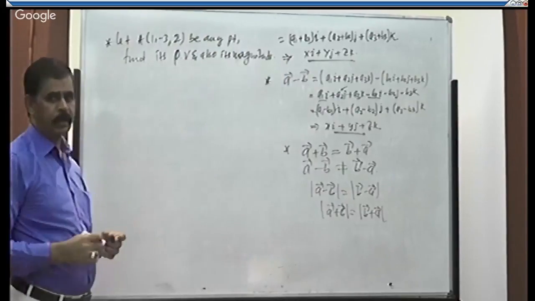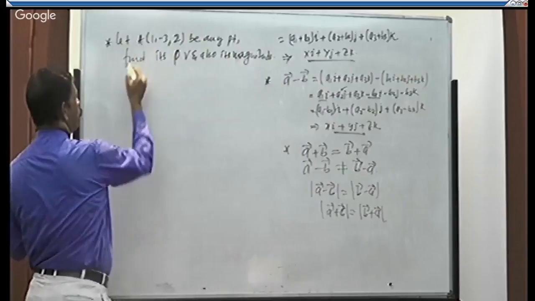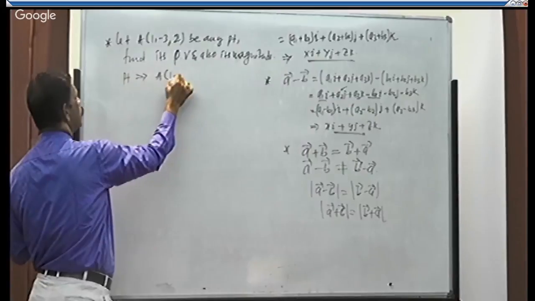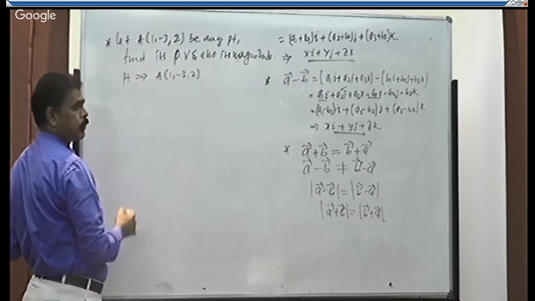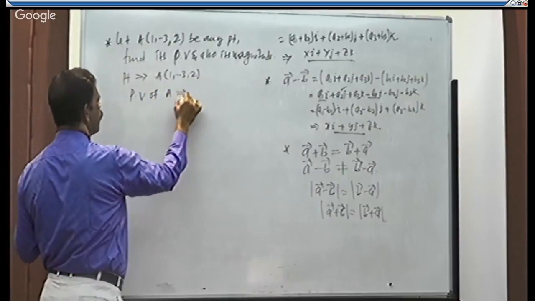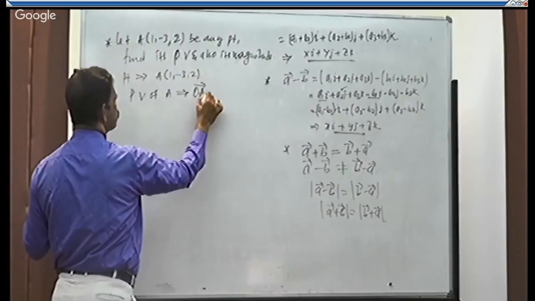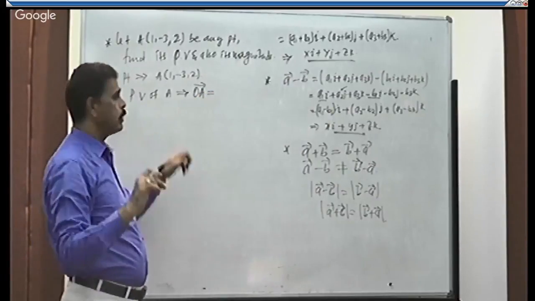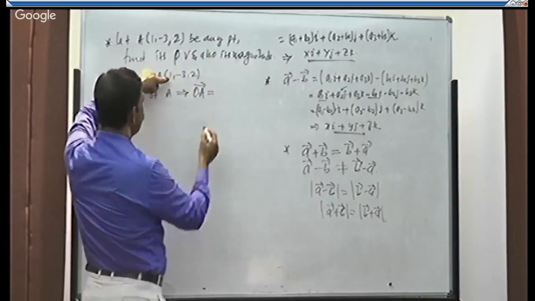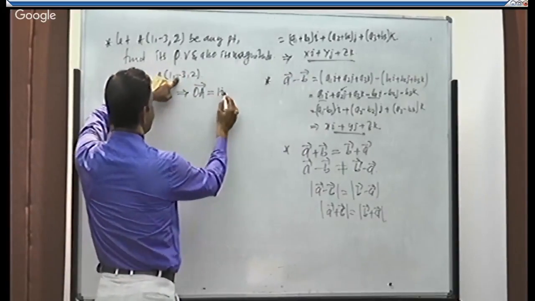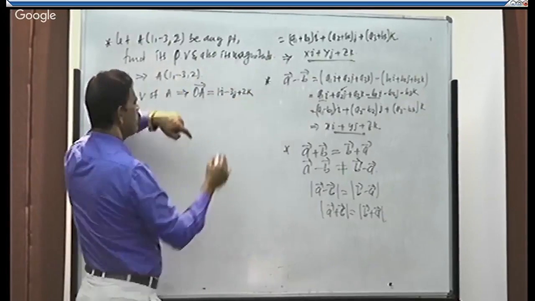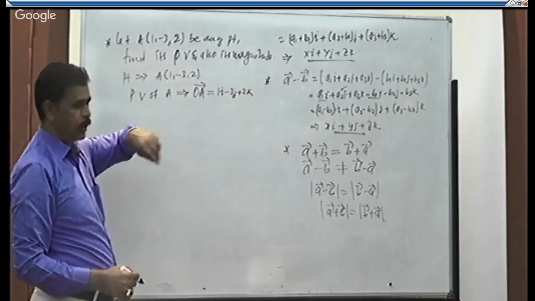The given point is A of 1 comma minus 3 comma 2. Therefore, position vector of A is taken as OA is equal to, just include i, j, k to the points. That is 1i minus 3j plus 2k. It is the position vector of point A.